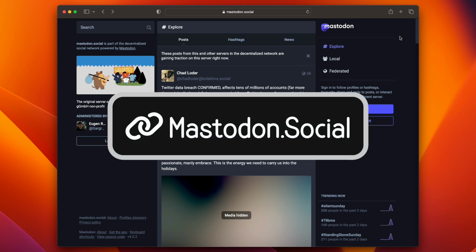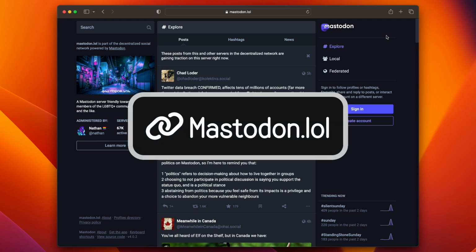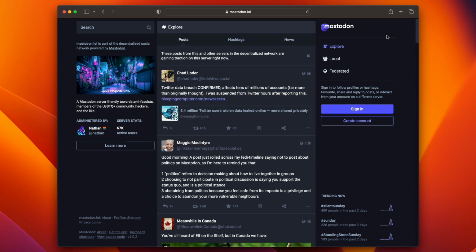For getting started, here are a few instances that you may like. All right, so mastodon.social is a great instance. This one is the original server operated by the Mastodon nonprofit. It currently has 235,000 users. Mastodon.lol is another popular one. It has 67,000 users. Due to the popularity of some of these, the larger the number of people on a server, the slower it could be sometimes. On the flip side of that, you have a lot more content and people to interact with.